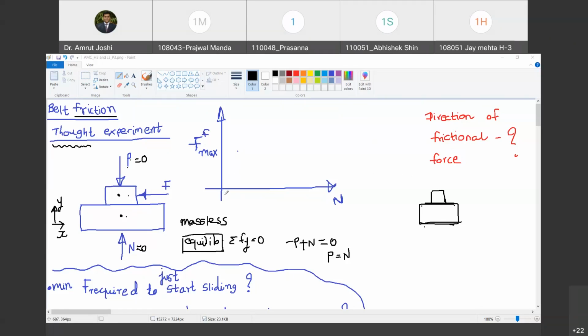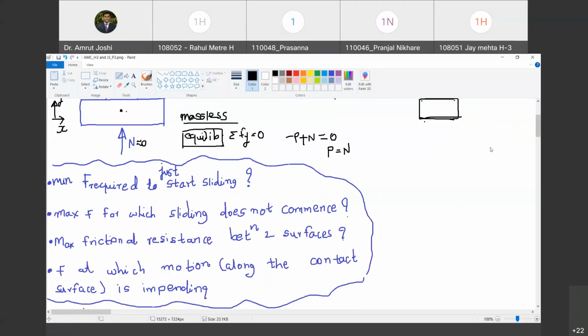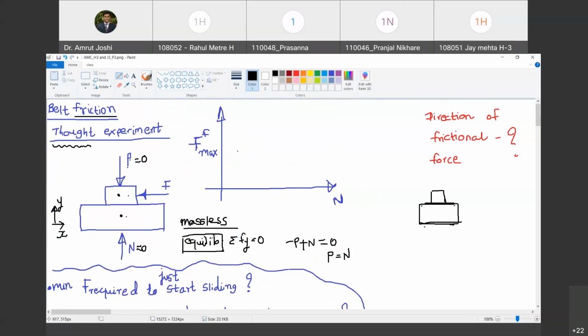Sir, it is equal to the mass of the smaller block times g. No, I said that both the objects are massless. Sir, anything over 0. Anything over 0, yes. Who is this? Rahul, is it? Yes, sir. Rahul, keep yourself unmuted for some time.